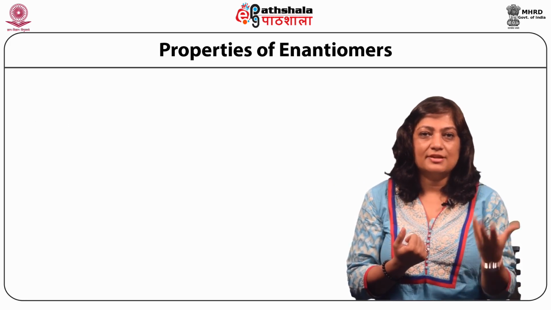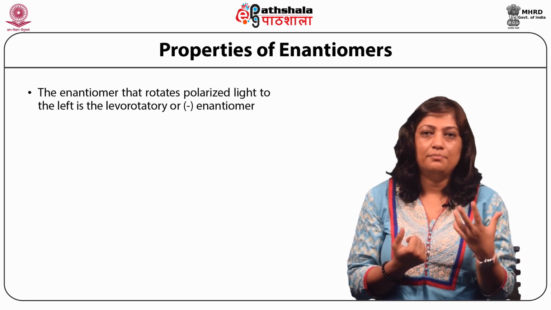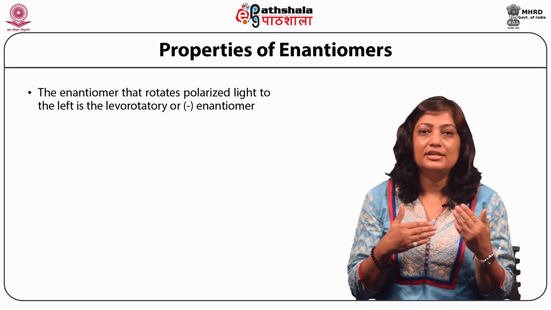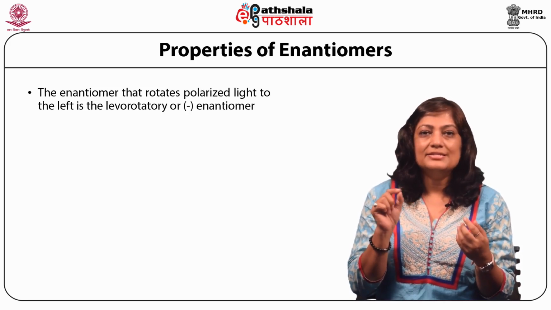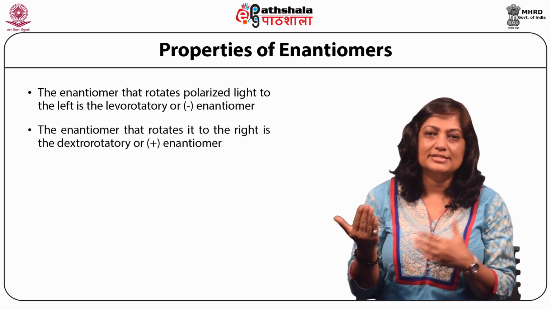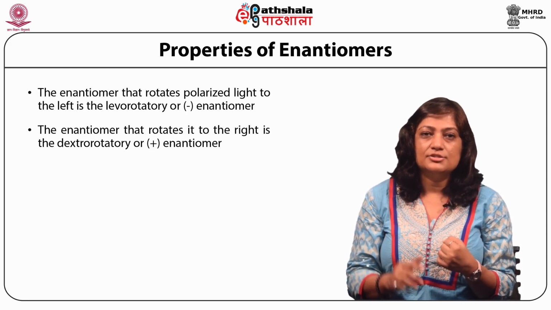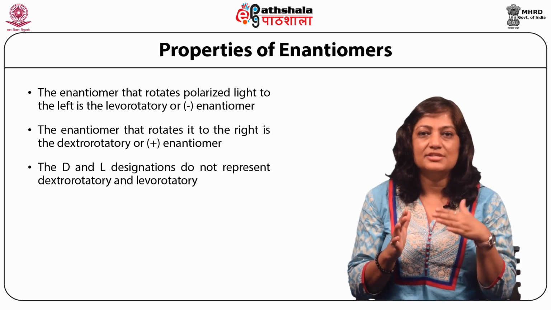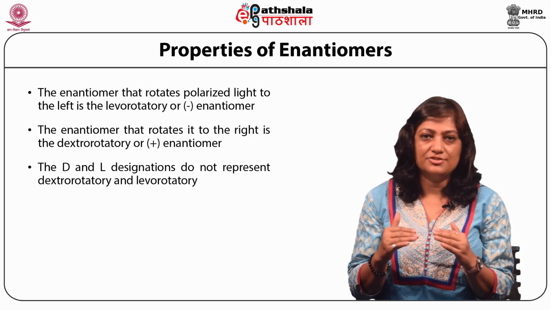So as I've described previously, the enantiomer that will rotate polarized light to the left is referred to as levorotatory and is designated with the minus sign. The enantiomer that rotates to the right is dextrorotatory and is designated with the plus sign. So basically the D and the L designations that you have seen before do not represent dextrorotatory and levorotatory.